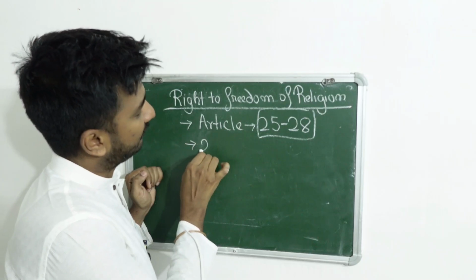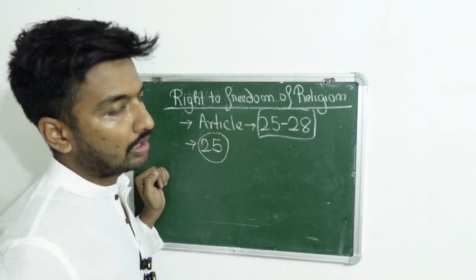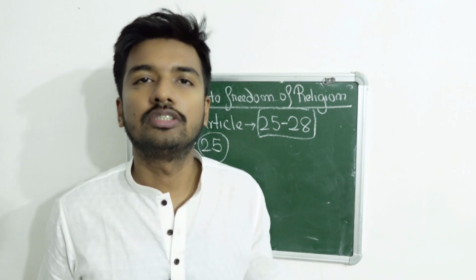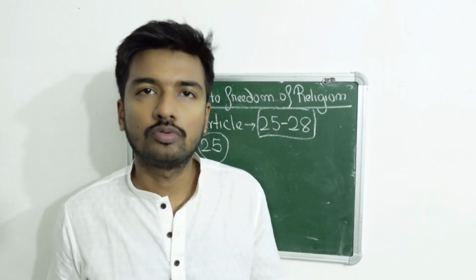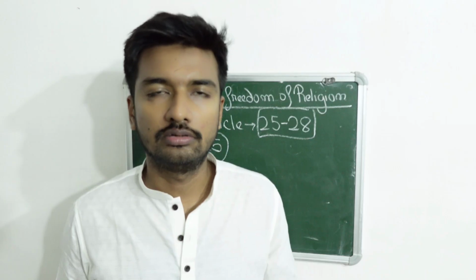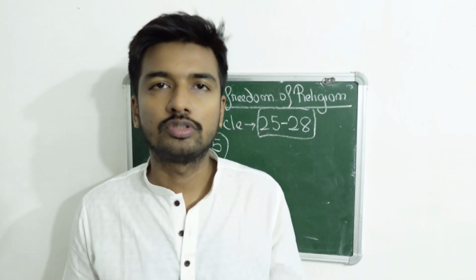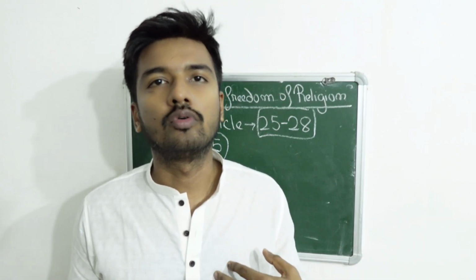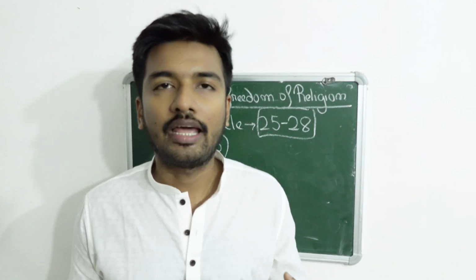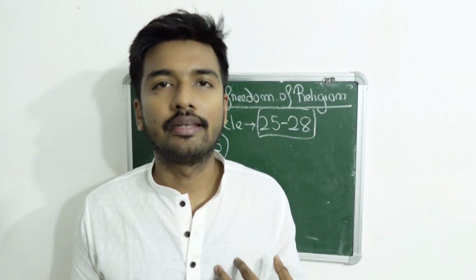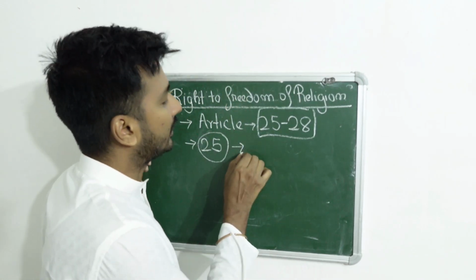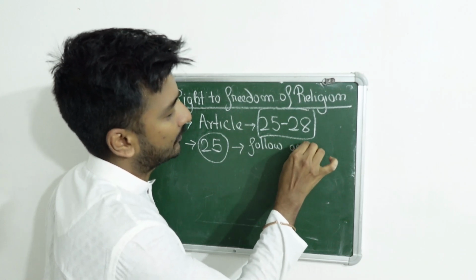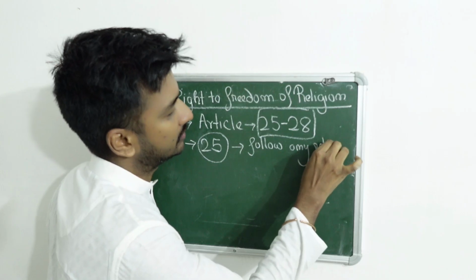So what is Article 25? Article 25 says that you can propagate and practice any religion you want. Suppose you want to follow a certain religion, you can follow that religion. Suppose you are Hindu, I can follow any religion. I can follow Christianity as a religion. I can follow Islam as a religion. So I have the right to follow, propagate any religion.